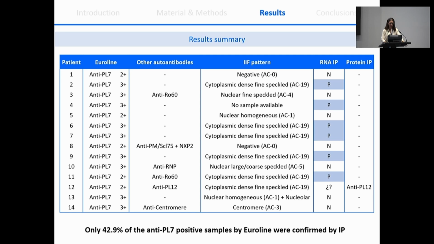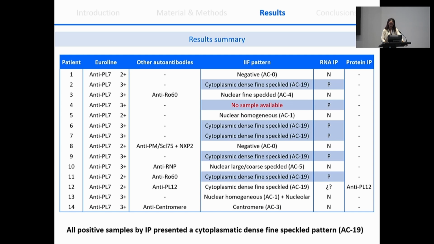Only 43% of the anti-PL7 positive samples by the commercial assay were confirmed by immunoprecipitation. All the samples that were positive by immunoprecipitation show a cytoplasmic dense fine speckled pattern by indirect immunofluorescence, which is the pattern associated with this autoantibody, so it makes sense.